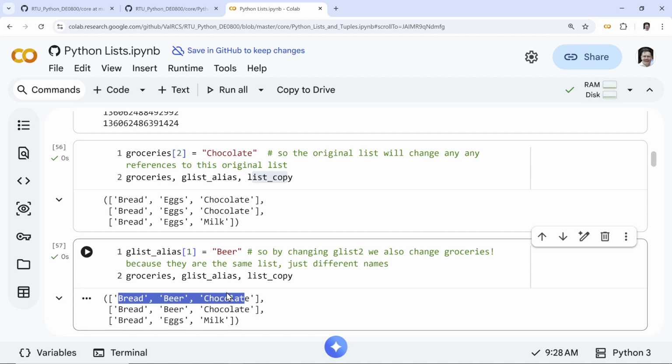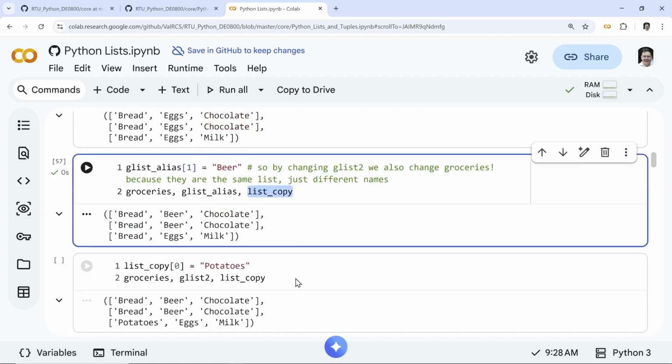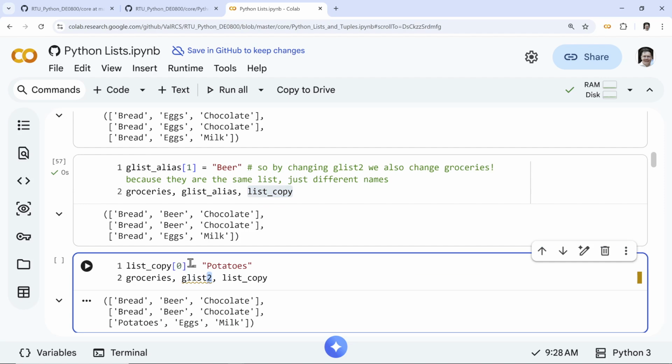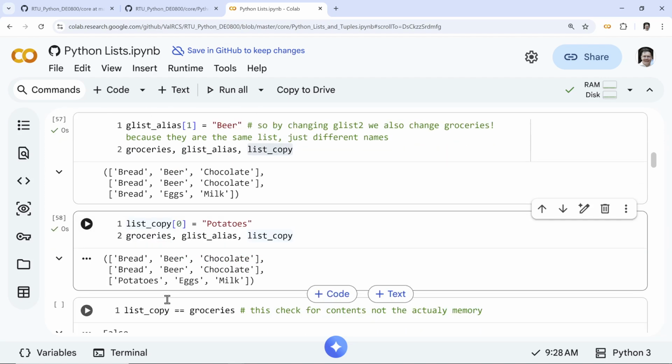So why is this approach used by default? Because you might have millions of items you're working with. You don't really want to copy unless you really need to. So with the list copy, it's possible to eliminate the aliasing. So potatoes, and now again, glist alias. If I had potatoes here instead of bread, of course, I will have potatoes here, but now my lists are completely different. Two completely different shopping lists.